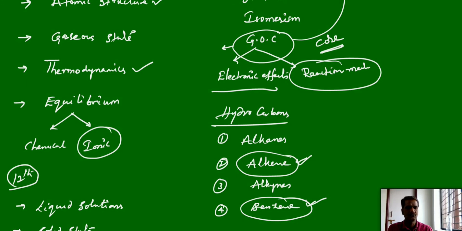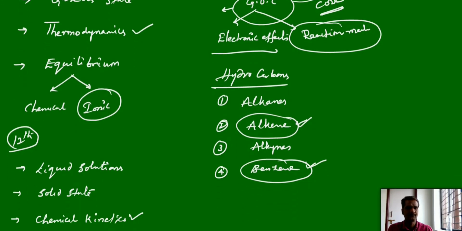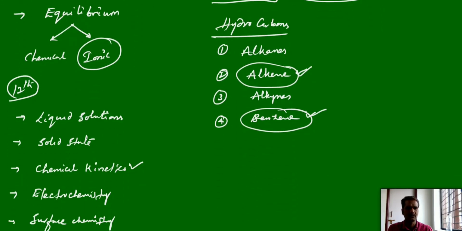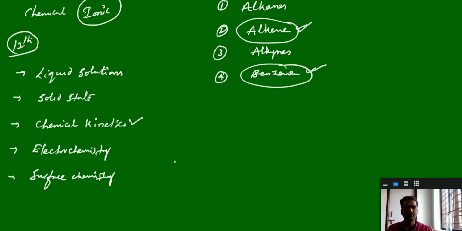And coming to the 12th organic, we again have the functional groups and their preparation and properties. It's a kind of continuation. Here, the saturated and unsaturated hydrocarbons we discussed in the 11th, and in the 12th we will mainly discuss the functional groups like alcohols, halogen derivatives or oxygen derivatives. Like, we can go with halogen derivatives.